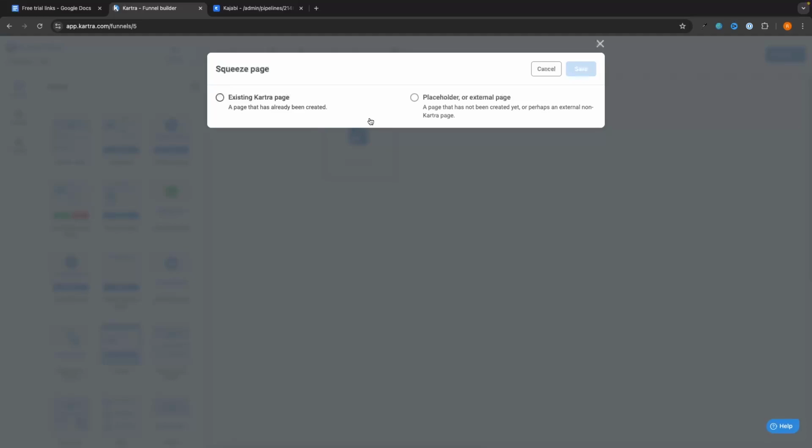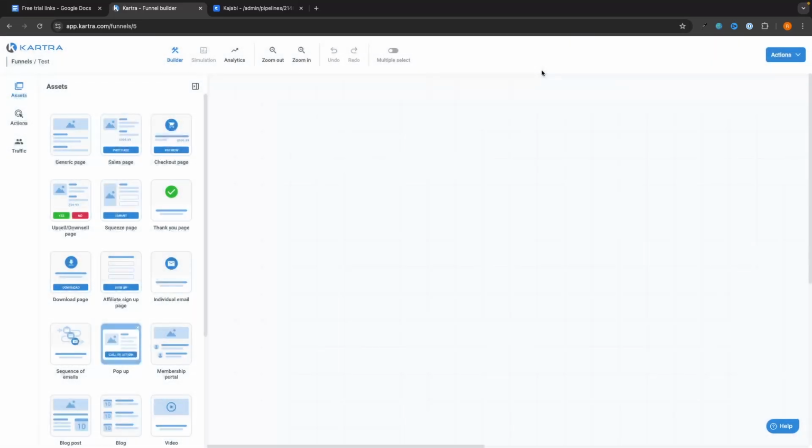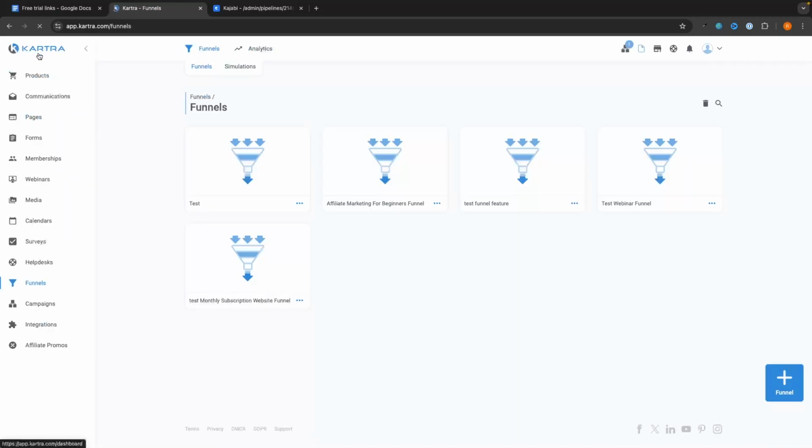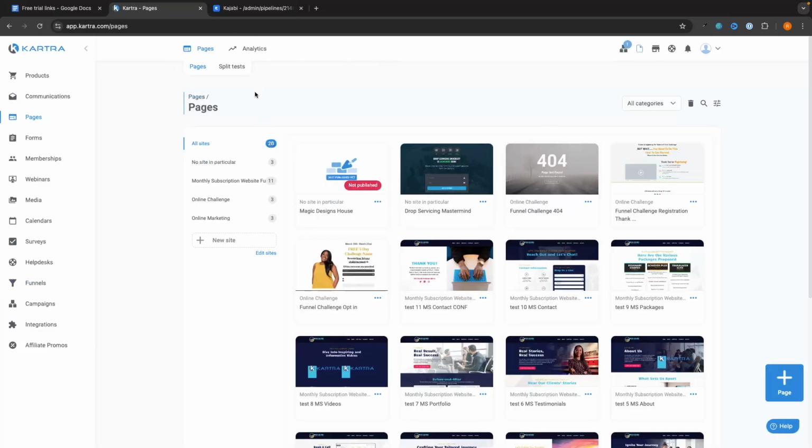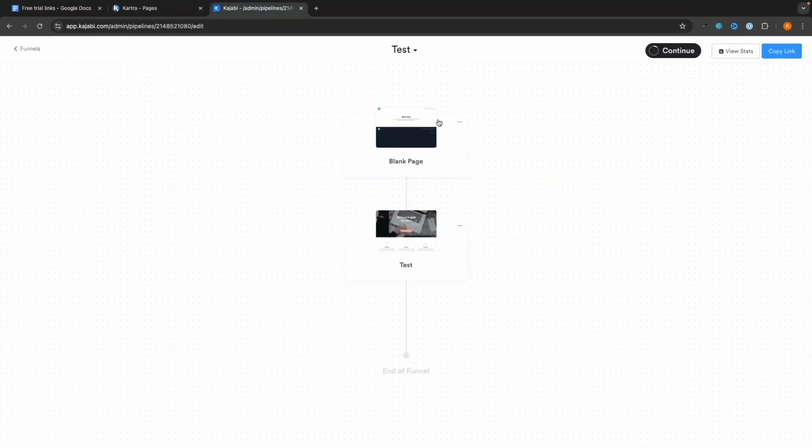But this is not how it works on Kartra. We actually have to create all of the pages first, and then we piece them together inside of the funnel. So what I would instead have to do is go back to Kartra right here and then go into pages and create all of my pages. In here, I would create my landing page, then my sales page, then my checkout page. And once all of those pages have been created, then I go into the funnel and I piece them together. Whereas Kajabi is easier, right?